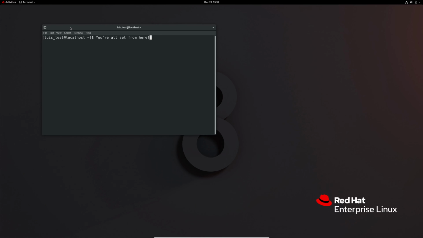And as you can see here, from what we have shown, you're all set from here in order to use the operating system. You can watch our videos that are going to come out and follow along in order to be able to learn as much as possible using Red Hat Enterprise Linux.